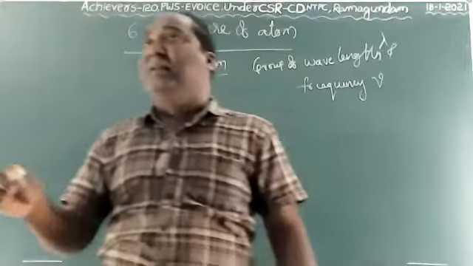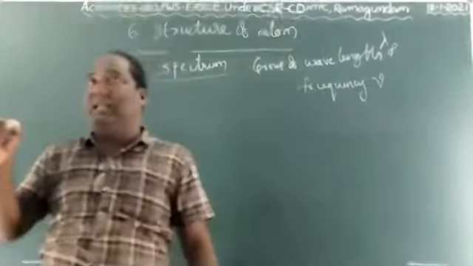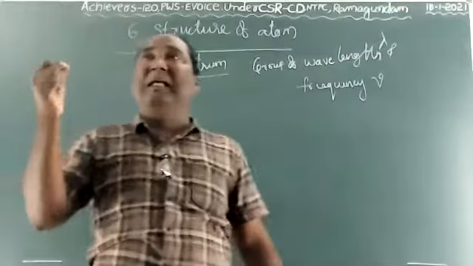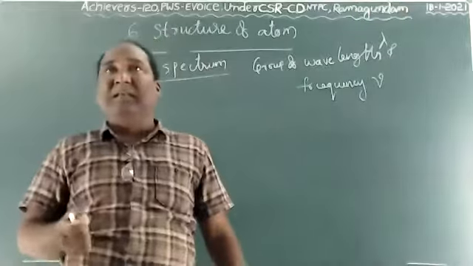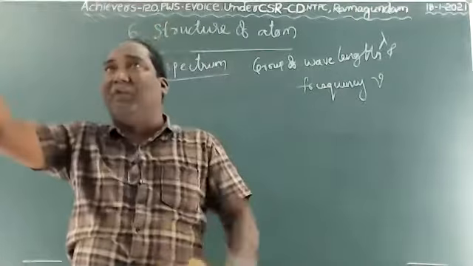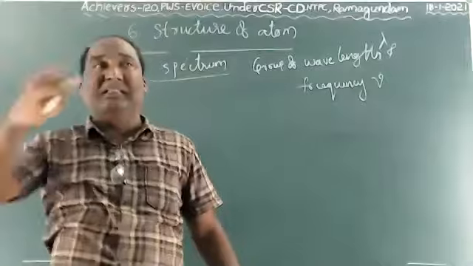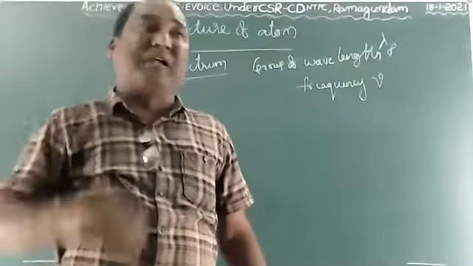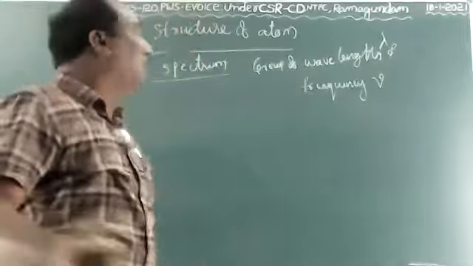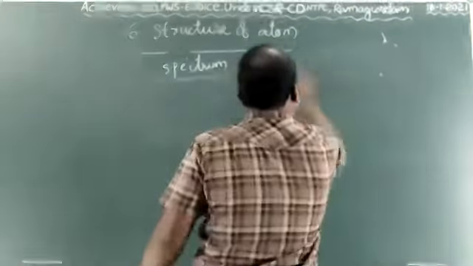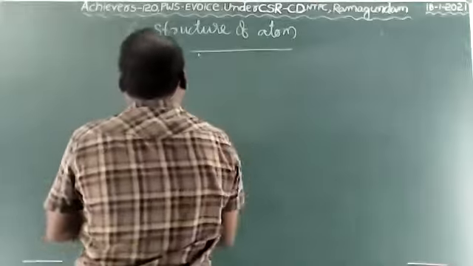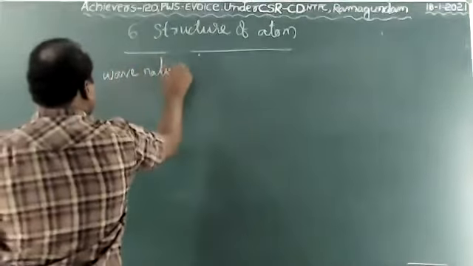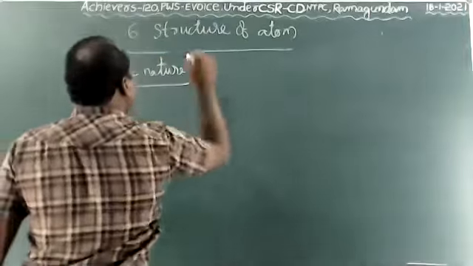What are those 7 colors? Red, orange, yellow, green, blue, indigo, violet. These form the rainbow. The 7 colors emit continuously with their intensity of wavelength and frequency. So what is the nature of light? Light consists of wave nature.